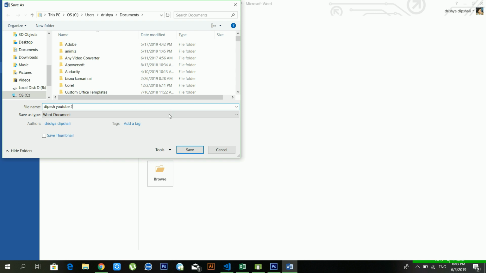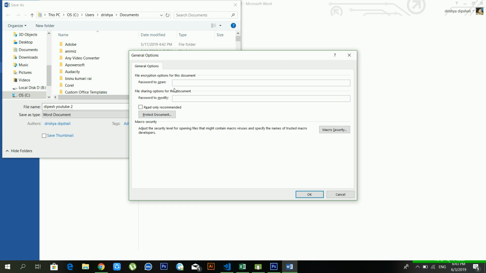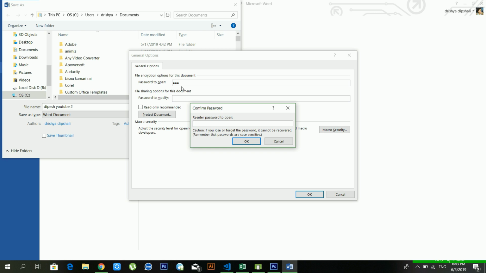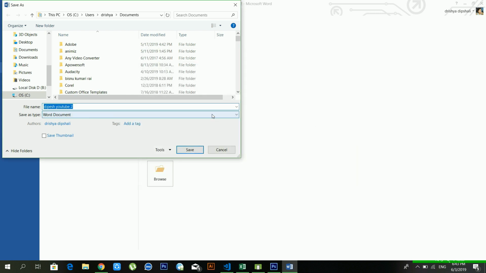give a password also. So I am going to tools, general options, and from here you can give a password. So I am giving 123, and okay, and it's telling us confirm password, re-enter password to open. That's why I'm giving 123 again. Okay, now we are saving our file in documents by giving the name the page YouTube 2 and using the password 123, and I'm saving it.